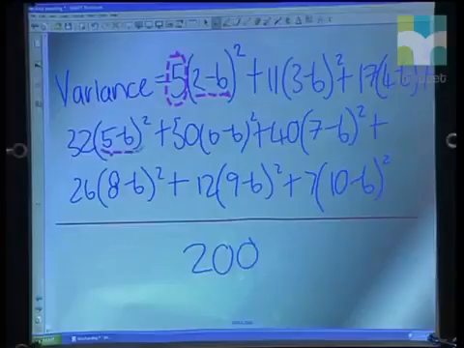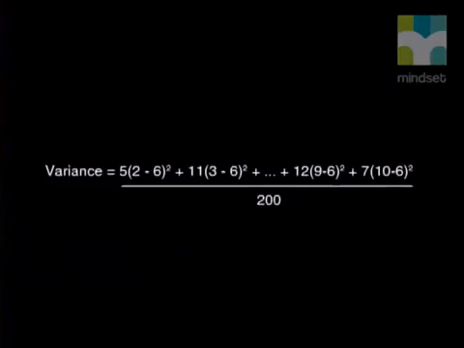Look at 5. Just as another example, instead of adding 5 minus 6 squared 32 times, all we have to do is multiply 5 minus 6 squared by 32. Notice also that the total number of terms is also given by the sum of the frequencies. This represents the number of people who took part in our survey.